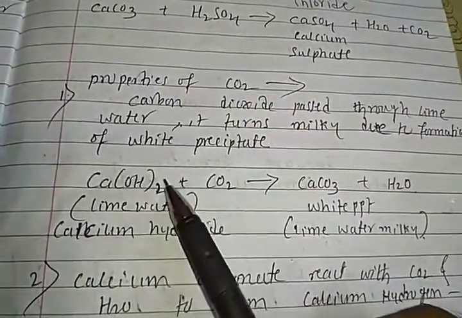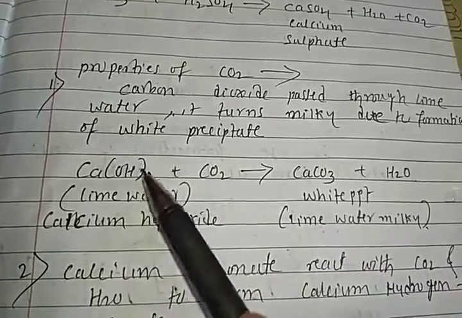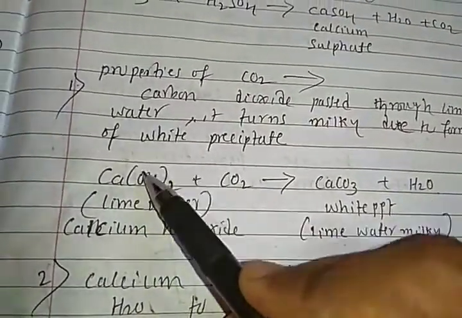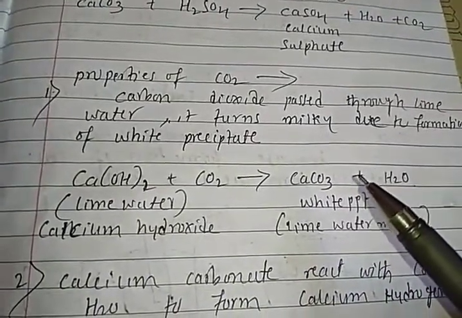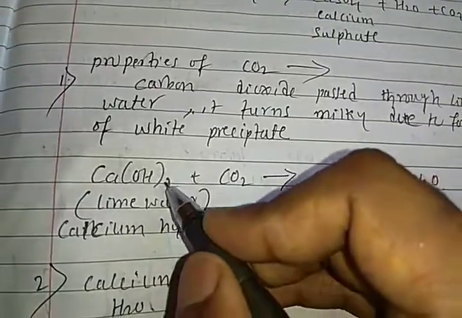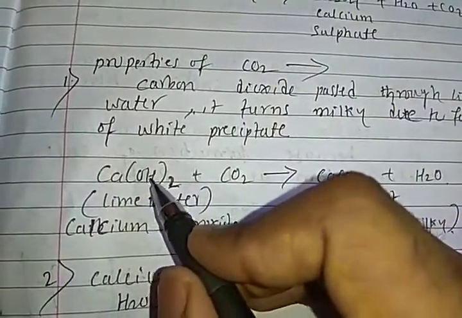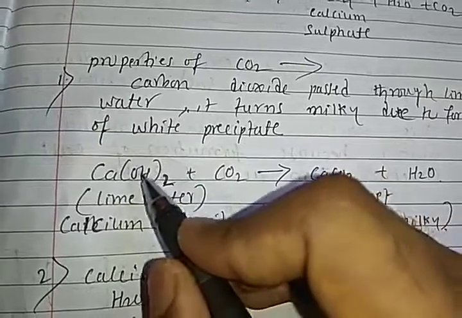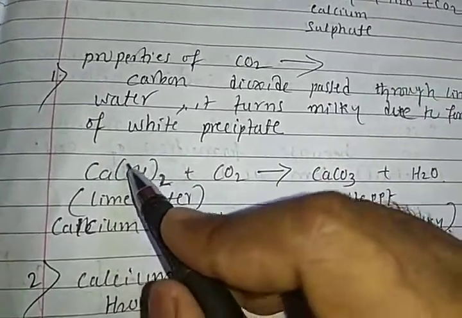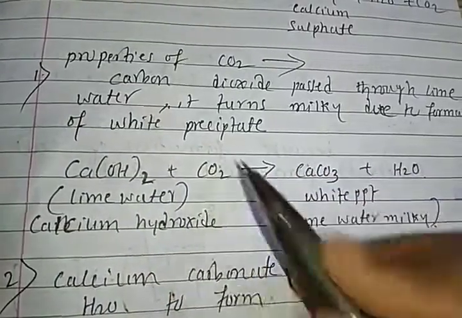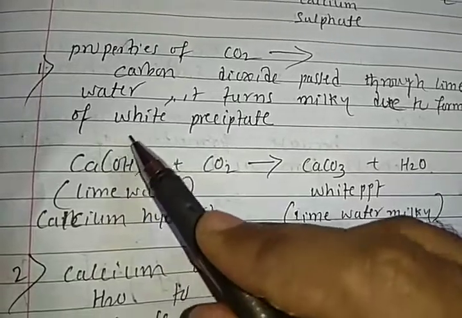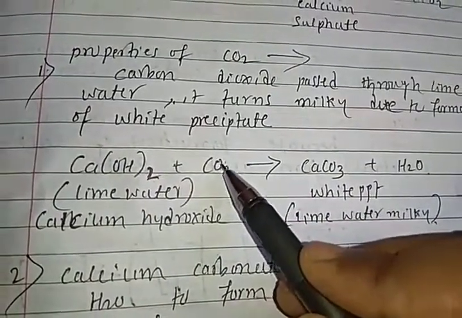Lime water, calcium hydroxide, is also called lime water. We add carbon dioxide to this calcium hydroxide. Then what happens, students? Here 2 oxygens and 2 hydrogens are present, right? Out of 2 oxygens, 1 oxygen reacts with this carbon dioxide.